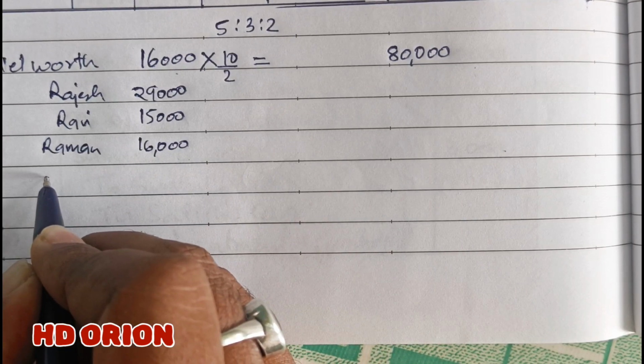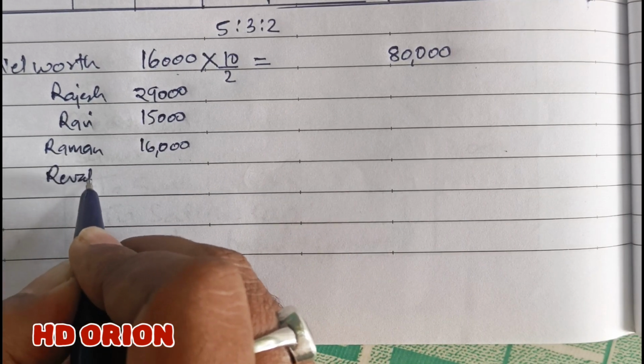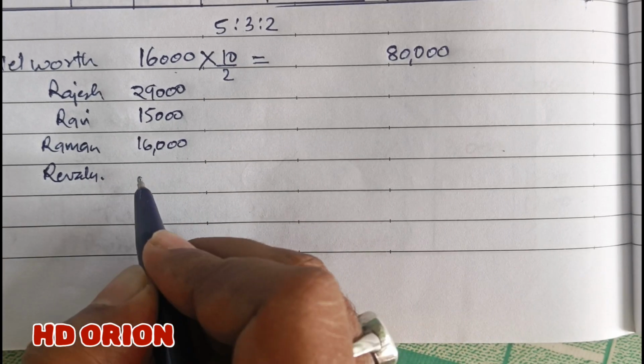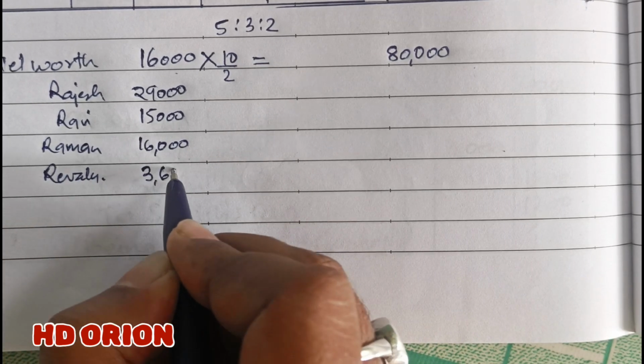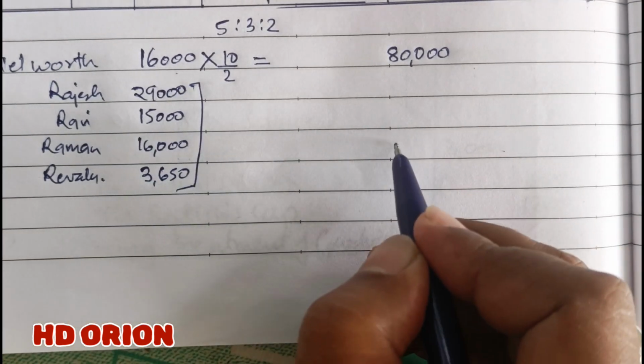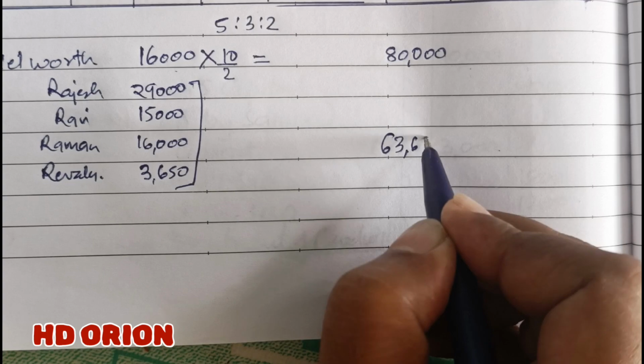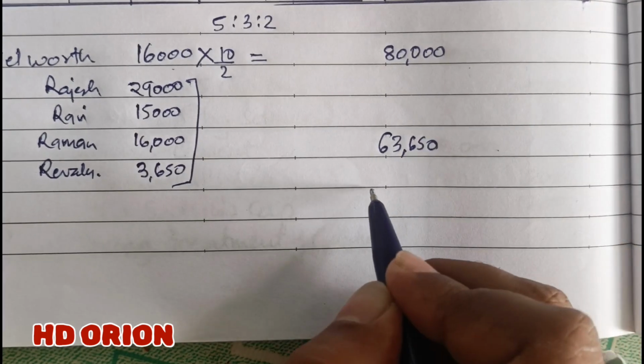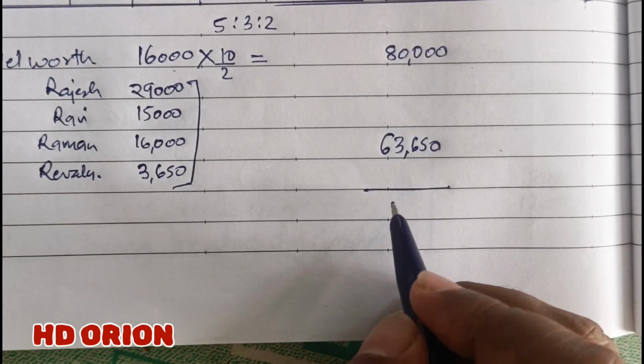And we will also add profit on revaluation, as we have calculated, it is 3,650. When you add this, you get an amount of rupees 63,650. Now when you compare this, the difference is the amount of goodwill.